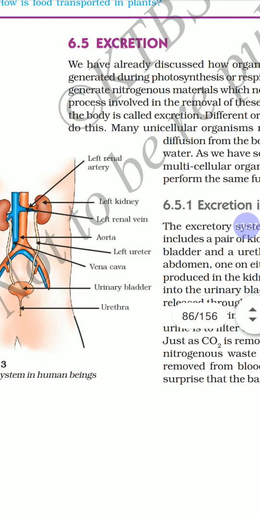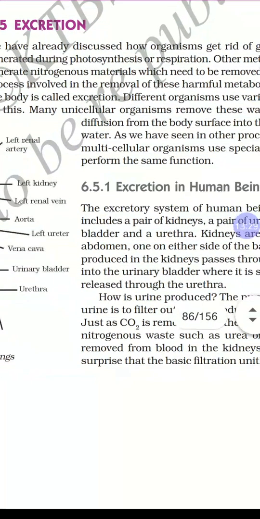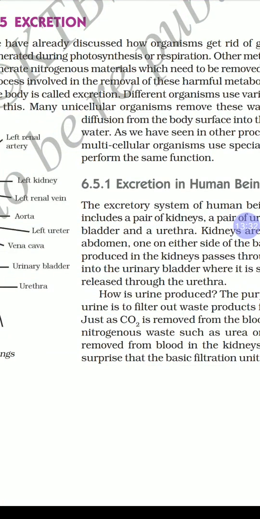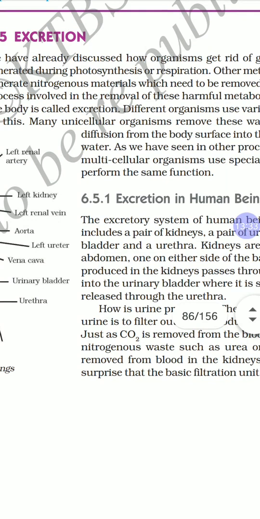Very important. So like I told, what is excretion? Excretion is the process where our body will remove harmful metabolic waste. The process where there is removal of harmful metabolic waste from the body is called excretion. So we have an excretory system for removal of waste products.